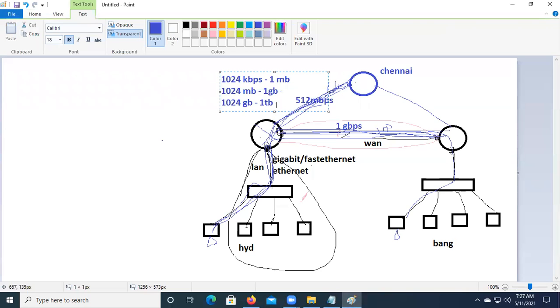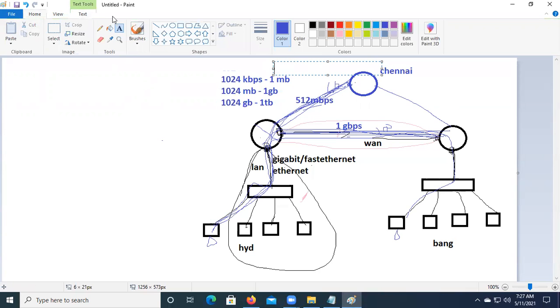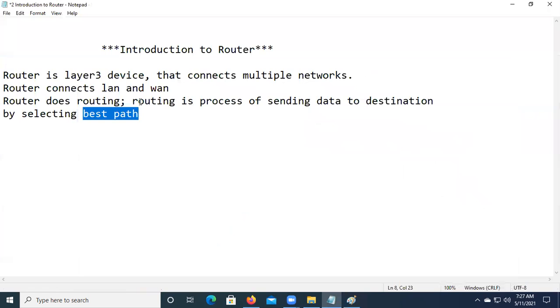You have 1024 terabytes as a petabyte, then exabyte, yottabyte, but those things will not come into bandwidth routing. So you'll be having kbps lines, MBps lines, and GBps lines from here.